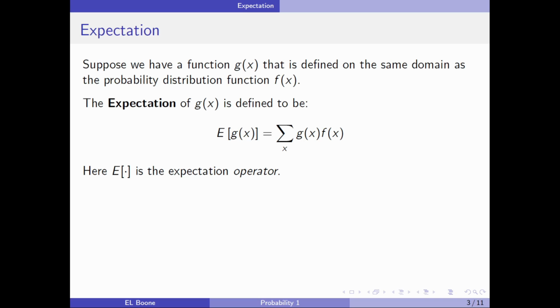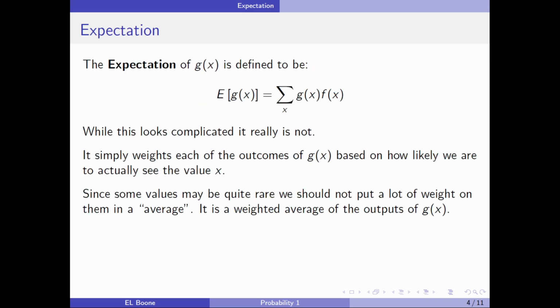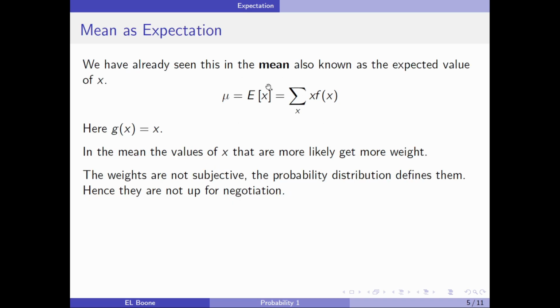Now, this looks a little complicated, but it isn't as complicated as you would think. It simply weights each of the values in the outcome of g(x) based on how likely you are to see the value of x. So if the value is likely, then seeing g(x) is likely, so we would just multiply those together. And we've already seen this when you've played around with the mean. So if I look at this, here we have mu is the expectation, the expected value, of x.